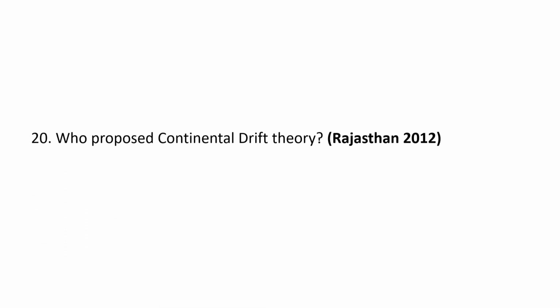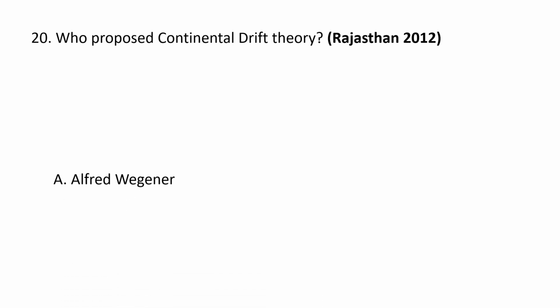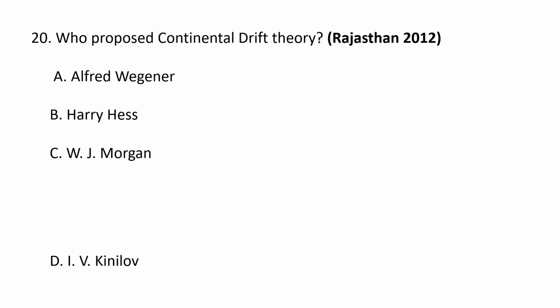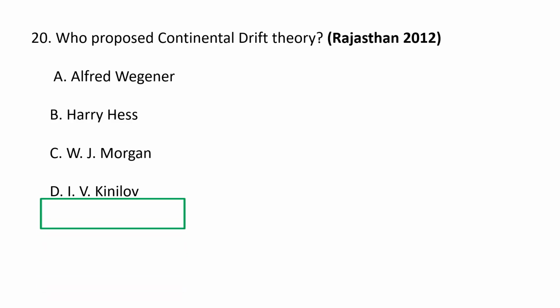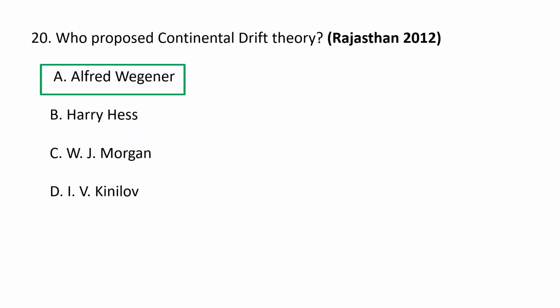Next question. Who proposed the continental drift theory? Very straightforward question. A. Alfred Wegener, B. Harry Hess, C. W.J. Morgan, and D. I.V. Kinilow. So the correct option is A. Alfred Wegener. Alfred Wegener's continental drift theory, proposed in the early 20th century, suggests that the Earth's continents were once joined as a single supercontinent called Pangaea, which then broke apart and drifted to their current positions. So A is the correct option.